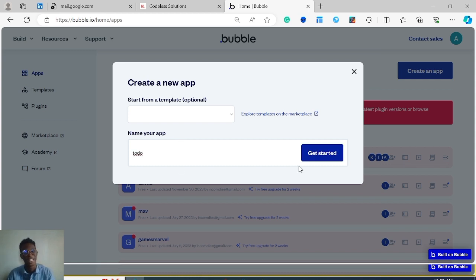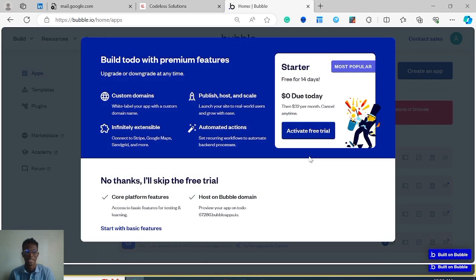Yeah, just like that. You can name it whatever you want. It doesn't matter. You can choose any name. You can name it grandma, grandpa, whatever. So To Do, and I'm going to click on Get Started. And Bubble will do the magic. So it's going to bring up this. You can just start with basically your table structure.